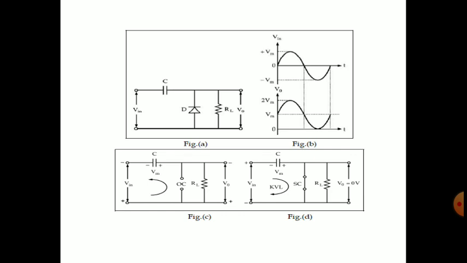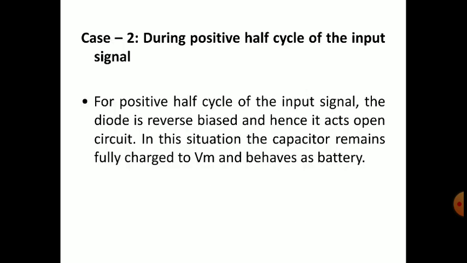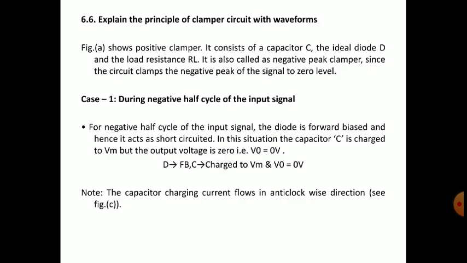Then the minus and plus will be stored on the capacitor plates, and the output will be 0. See in this explanation, the capacitor C is charged to Vm, but the output voltage is 0 because the diode is forward biased. The capacitor charges to Vm and the output becomes 0 volts.